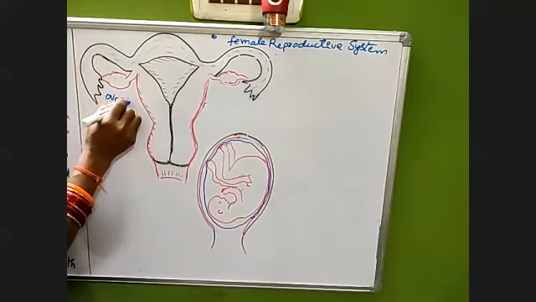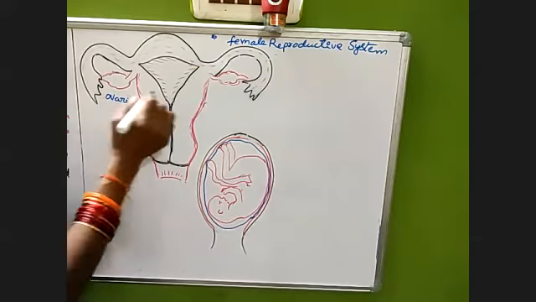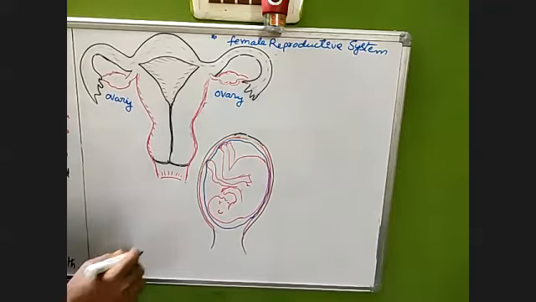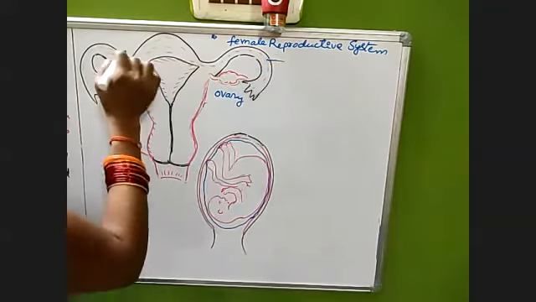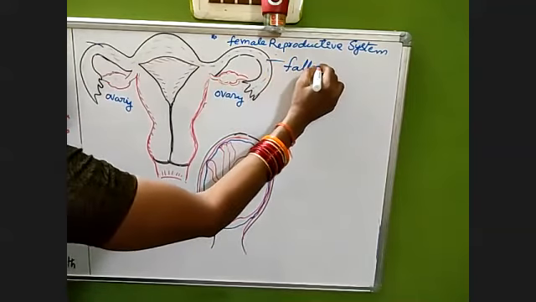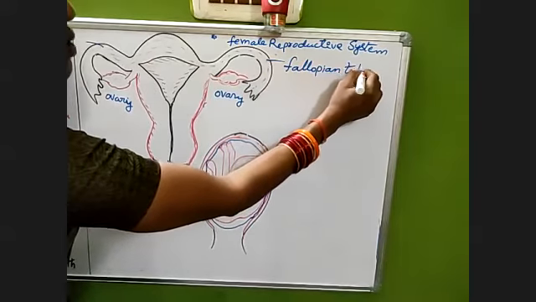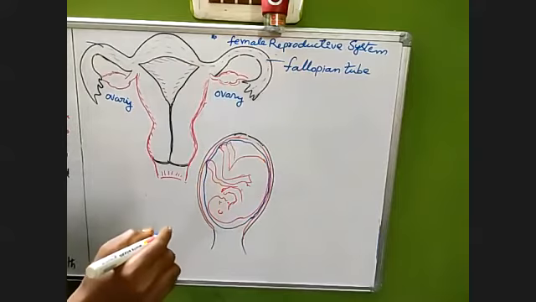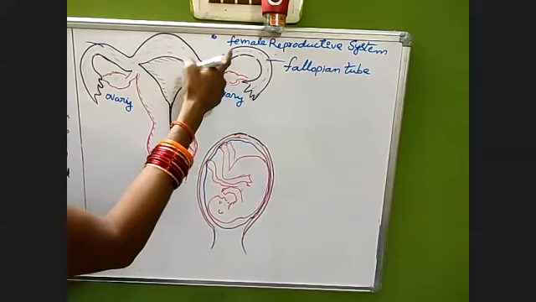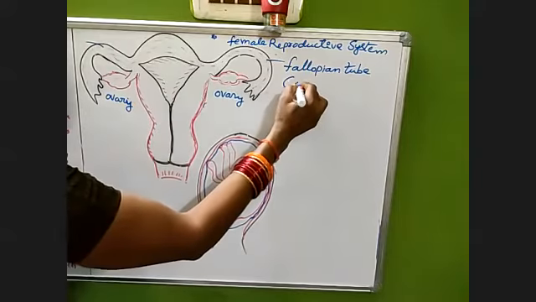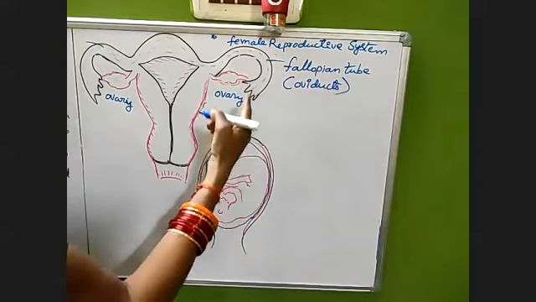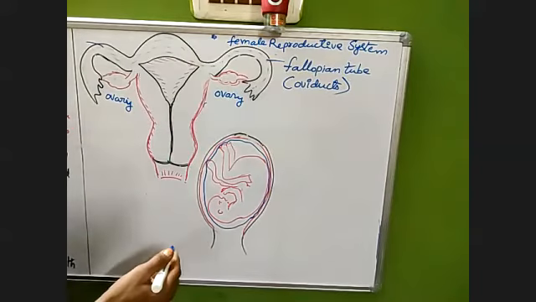How many ovaries are there? One pair of ovaries, a right ovary and a left ovary. And here, this is one tube and this is another tube. These two are called fallopian tubes. How many are there in number? Two in number. Ovaries are two, and fallopian tubes are two. The other name for fallopian tube is oviducts.